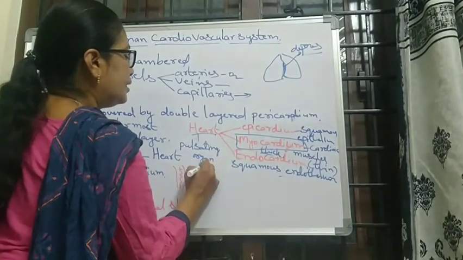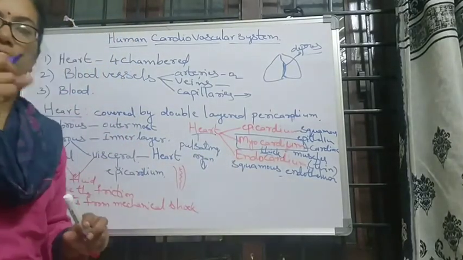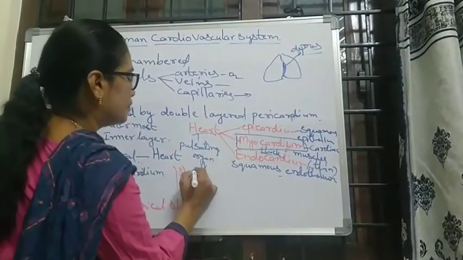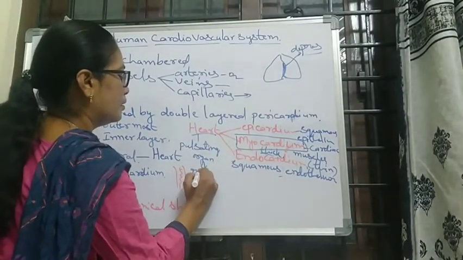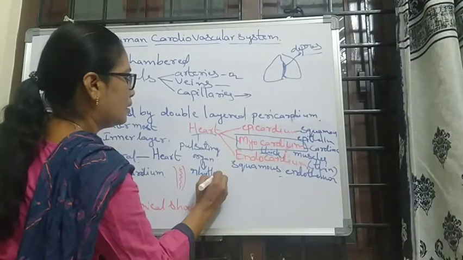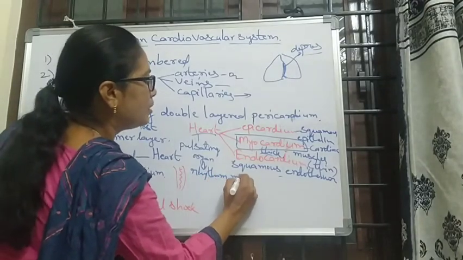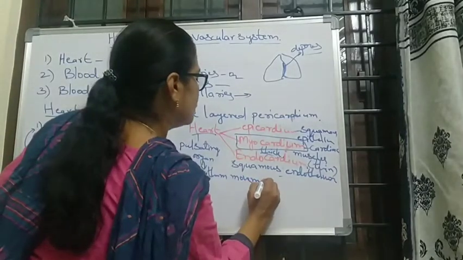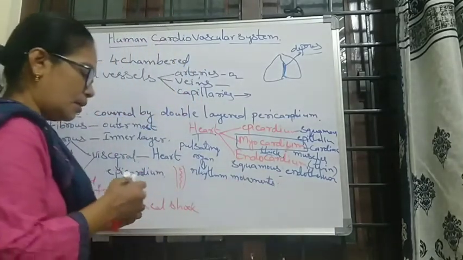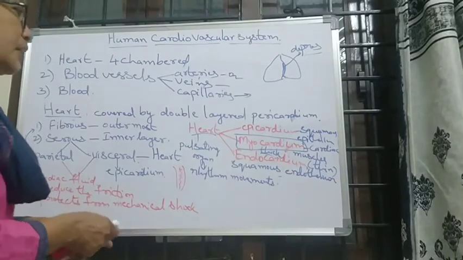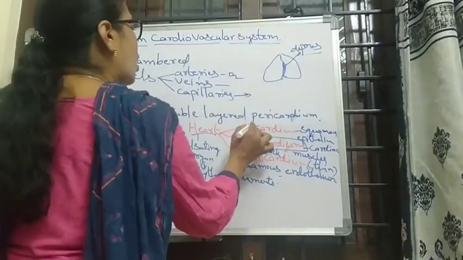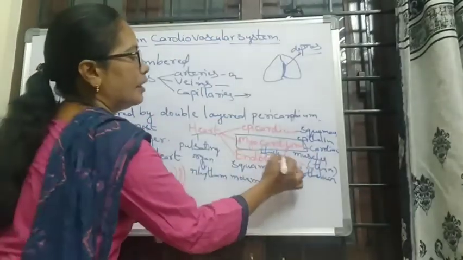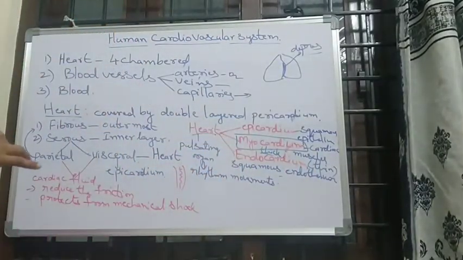Means the heartbeat makes rhythmic movements, so it is called a pulsating organ. The epicardium is the outer covering, the myocardium is the middle layer, and the endocardium is the inner layer of the heart.